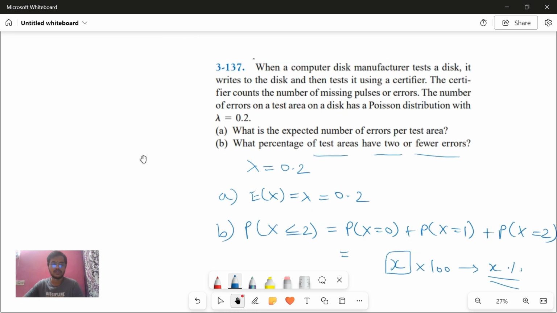Now, what have you learned today? The most important thing is to first calculate the probability based on the PMF, e power minus lambda into lambda power x by x factorial. Another thing is the mean value. See what period they've given the mean for, for 1 hour or for 1 millimeter, and see what the question is asking for. Accordingly manipulate the mean value.